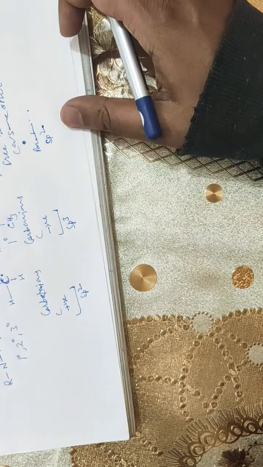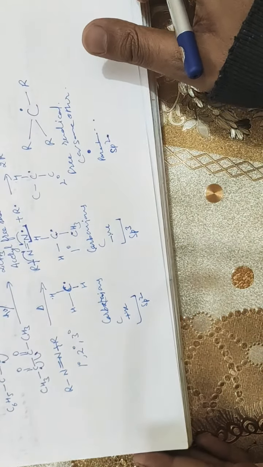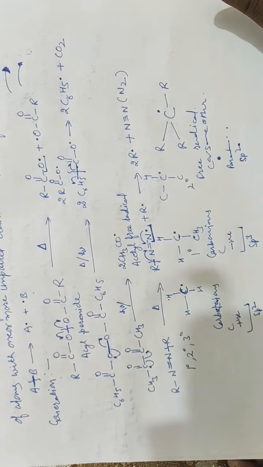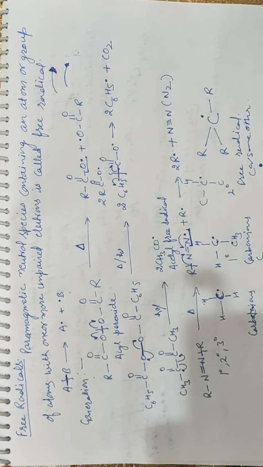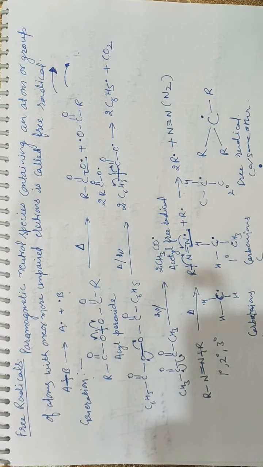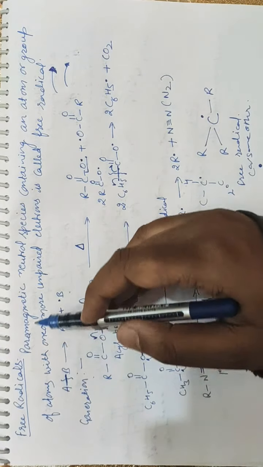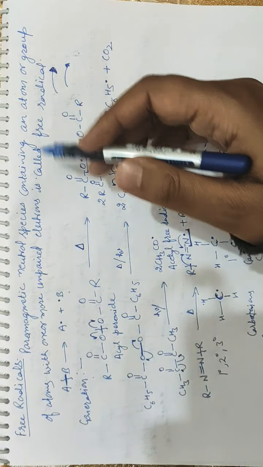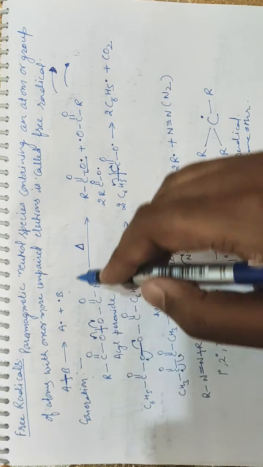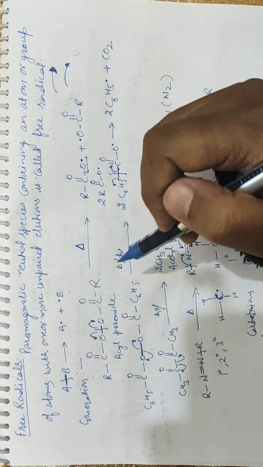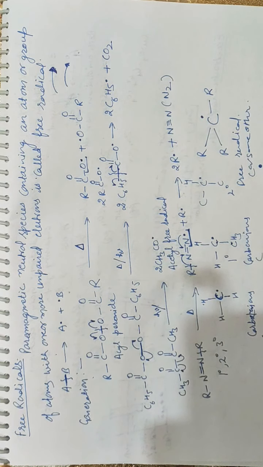These are the basic differences between the carbocation, carbanion and free radical. I hope that now you are well versed with the basic facts of carbocation, carbanion and free radicals. Free radicals are paramagnetic neutral species containing an atom or group of atoms with one or more unpaired electrons, and they are called free radicals.